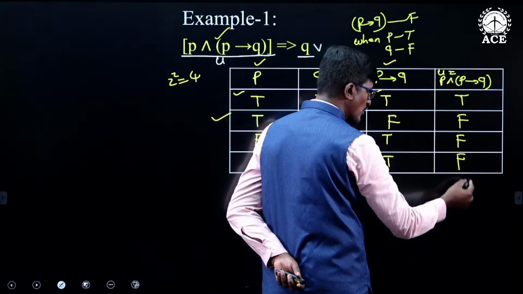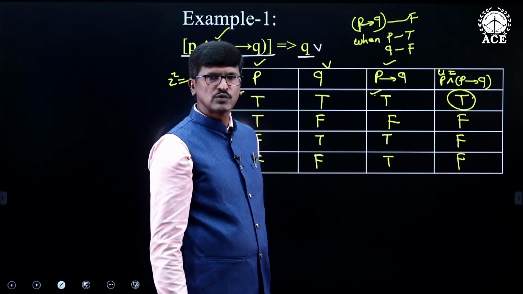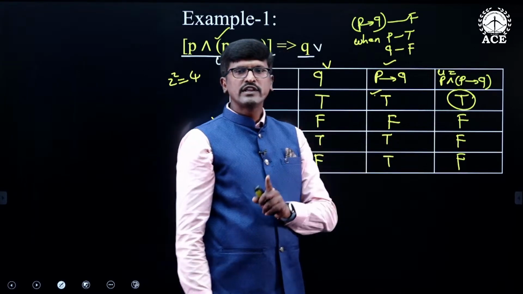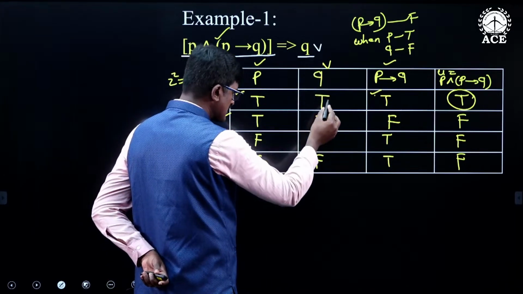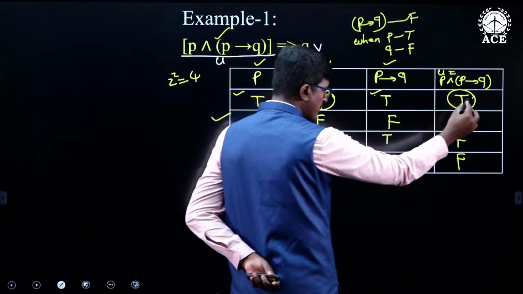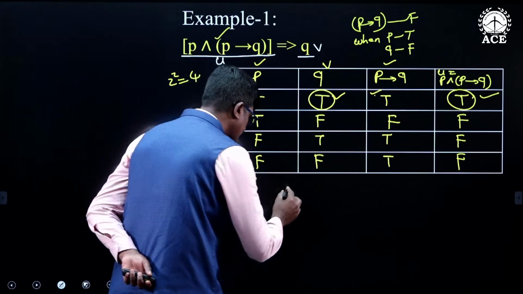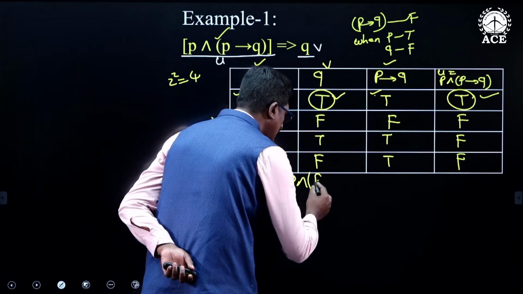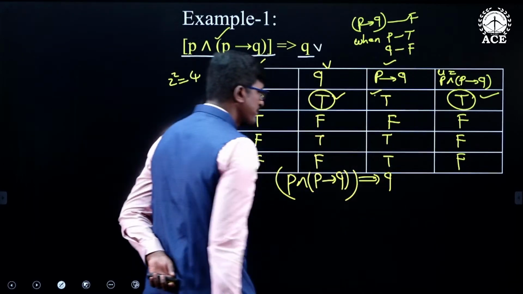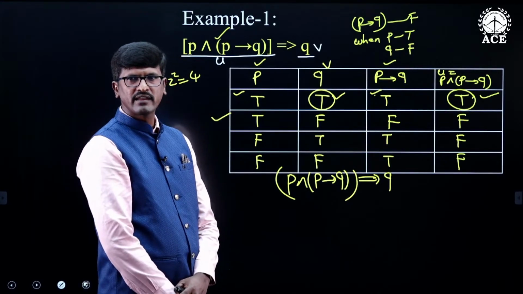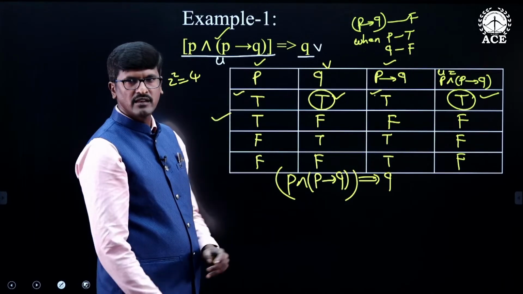Out of 4 cases, only in the first case P and P conditional Q is true. In this case only you need to verify whether the RHS V is true or false. The RHS V is true in this case. That means whenever this LHS is true, the RHS is also likewise true. Therefore, we say that P and P conditional Q logically implies Q. So this is how we are going to prove whether U logically implies V or not.